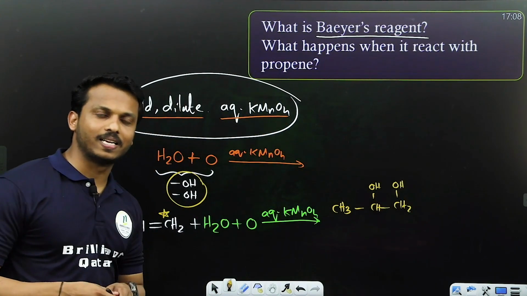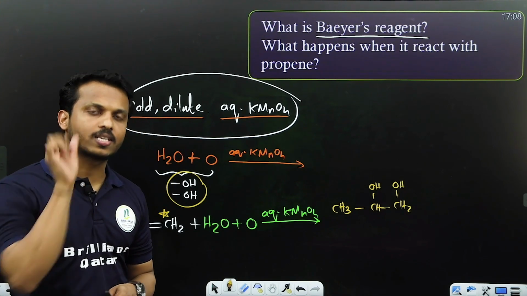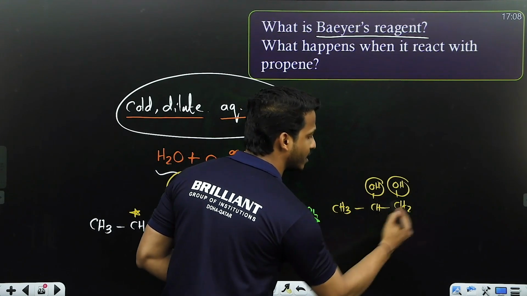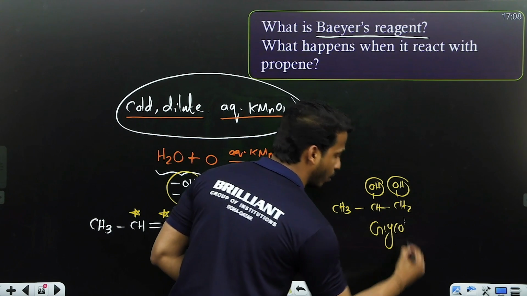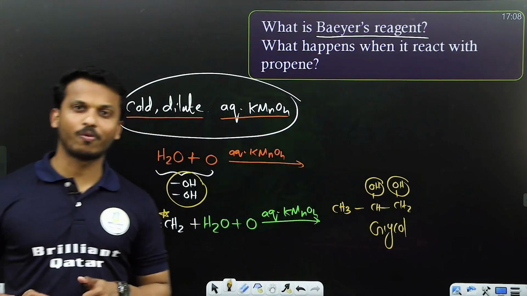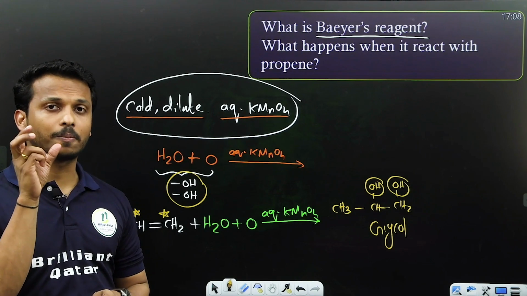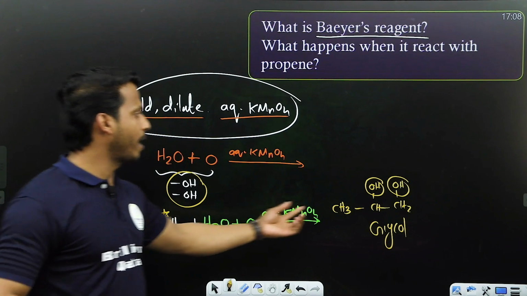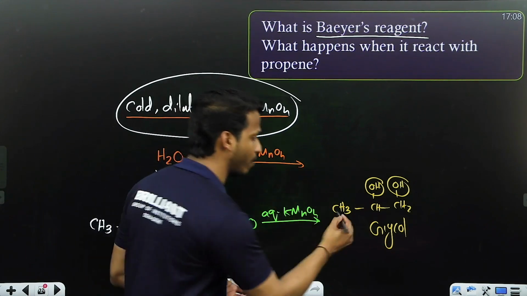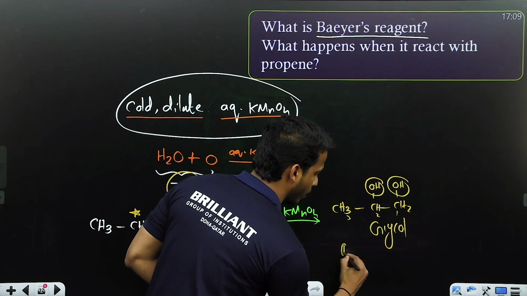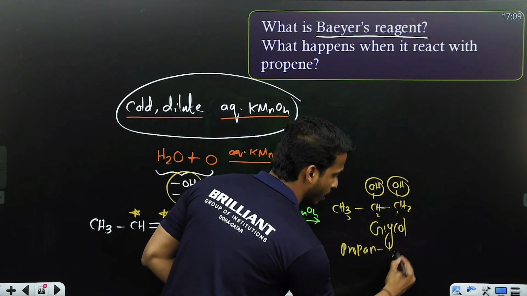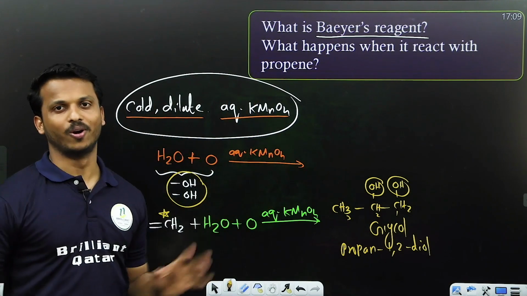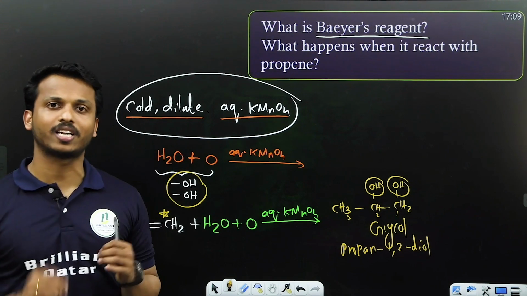We discussed that if 2 halogens come on the nearest carbon, we call it vicinal dihalide. Here, 2 OH groups on adjacent carbon, what do we call it? Glycol. If 2 OH groups are present on adjacent carbons, we call it glycol. As the IUPAC name, we can say propane-1,2-diol. Generally, if 2 OH are on adjacent carbon, we call it glycol.